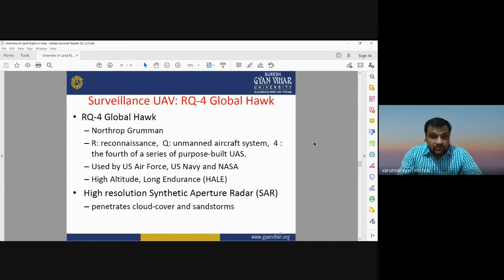This surveillance UAV, that is RQ-4, has a high resolution synthetic aperture radar mounted on it, so it can penetrate through the cloud cover. It can penetrate through some sandstorms to capture photographs. So it is very useful for surveillance, as well as in case of any disaster, hurricane or bad weather conditions. It can work in bad weather condition also because of the availability of the high resolution synthetic aperture radar, which is mounted on this UAV.